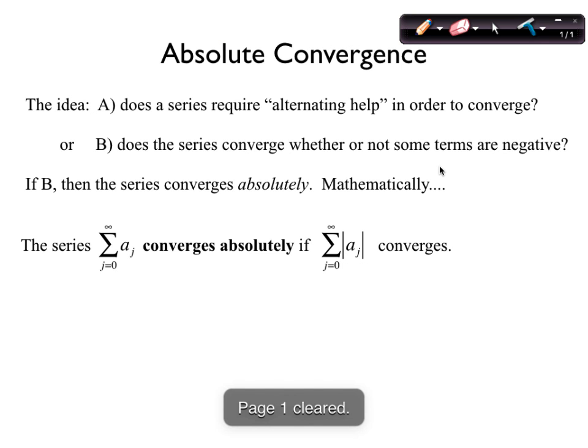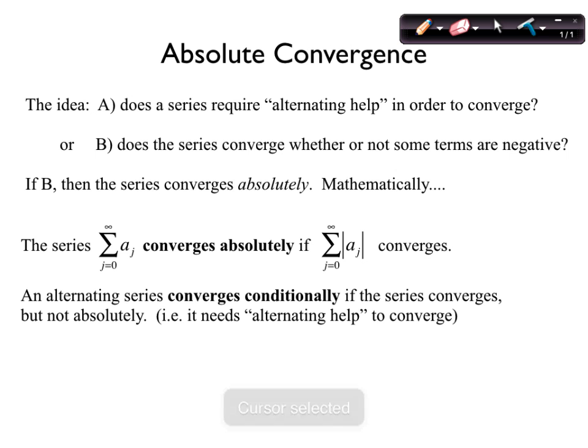Okay, so absolute convergence, the idea, does it make sense? An alternating series will converge conditionally if the series converges, but not absolutely. So in case A up there at the top, where the series does require alternating help to converge, we call that conditional convergence, or the series converges conditionally.